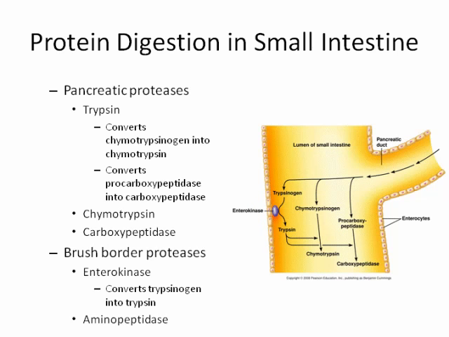Again, the concept of the zymogens. We also have brush border proteases in the small intestine. And these include the enterokinase, which converts the trypsinogen into trypsin. That's what was shown here. And aminopeptidase.